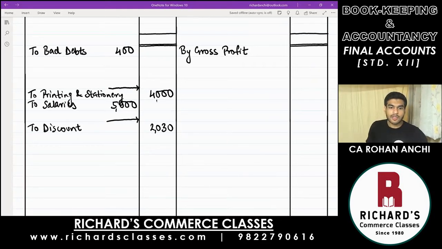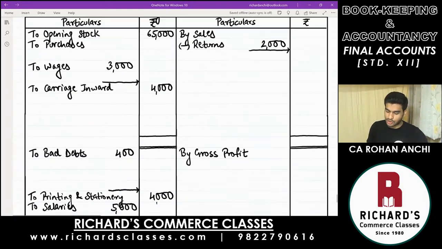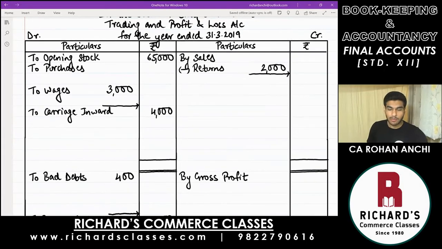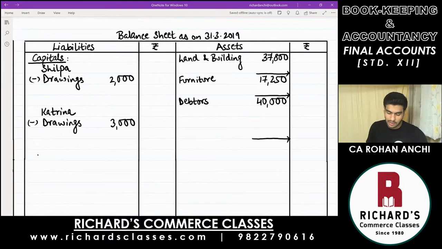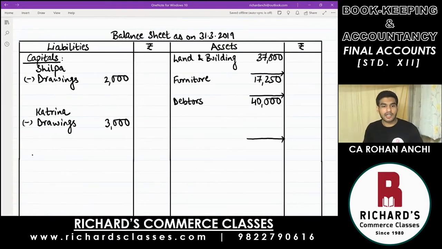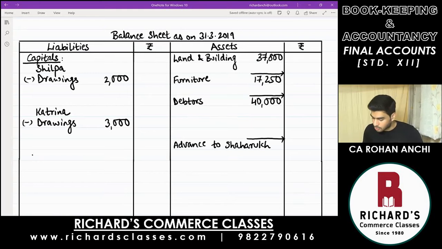Next, advance given to Shahrukh. This is money given like a loan to someone which will be returned in the future. Taking a loan is a liability, but giving a loan is an asset. That money will be returned sometime in the future and we will be receiving it in the future. So write down on the asset side, advance to Shahrukh. And that is 10,000.